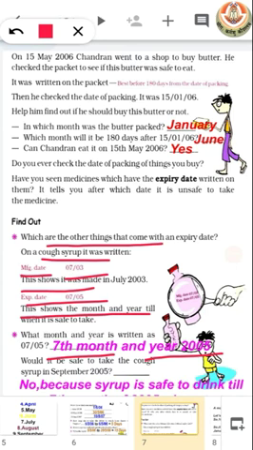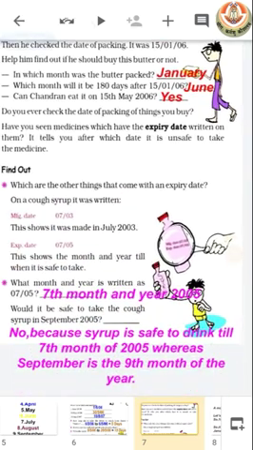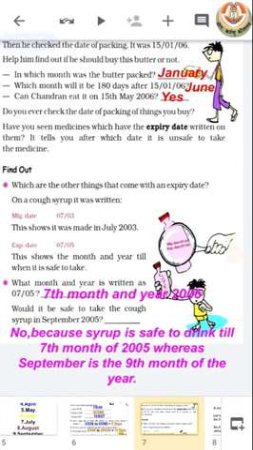Now the next question is, would it be safe to take the cough syrup in September 2005? So our answer is no, because the syrup is safe to drink till the 7th month of 2005, whereas we know that September is the 9th month of the year. So the syrup is not safe to drink in September.